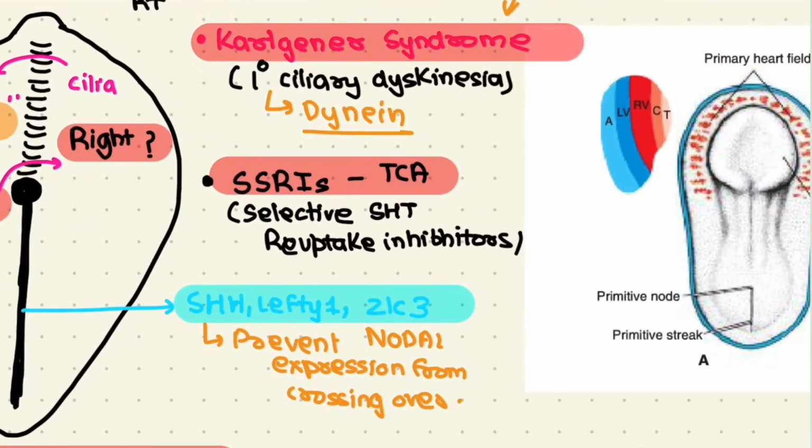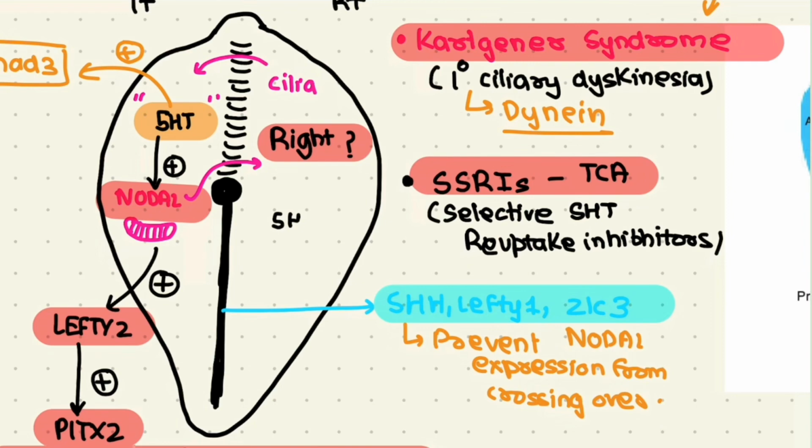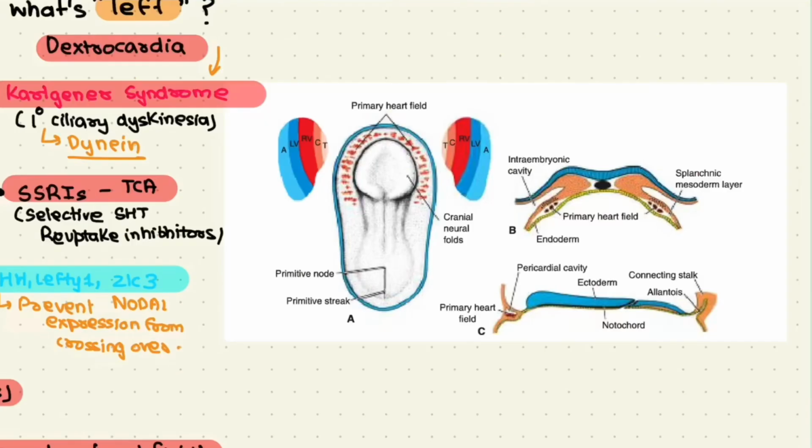Basically, there is a slight possibility that 5-HT, normally being localized to the left side, that is being established by sonic hedgehog, LEFTY1 and LEFTY2, can cross to the right side as well. So to stop that, we don't recommend using SSRIs, as they are reuptake inhibitors. They can lead to the accumulation of 5-HT on the right side of the embryo as well.